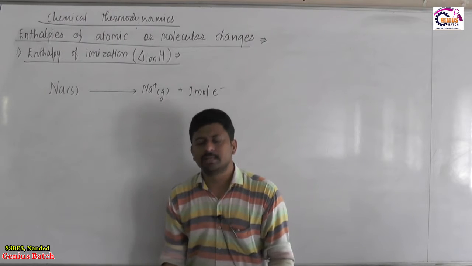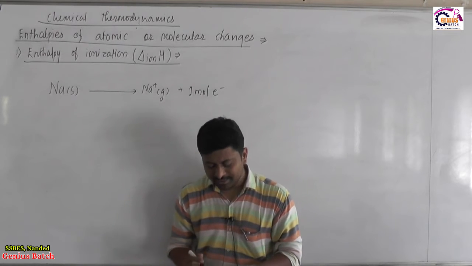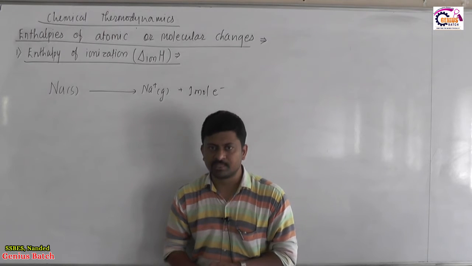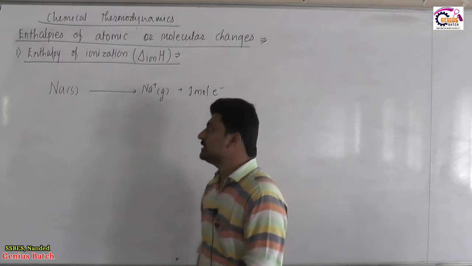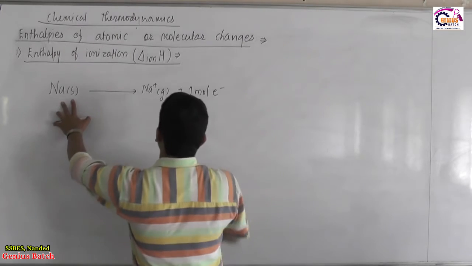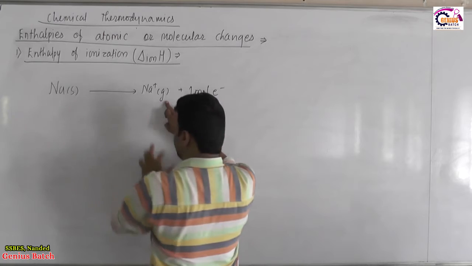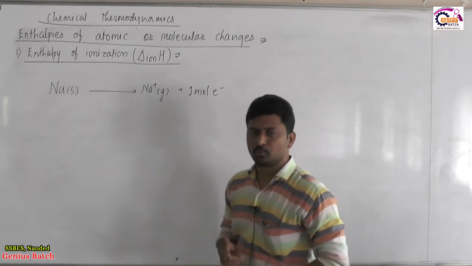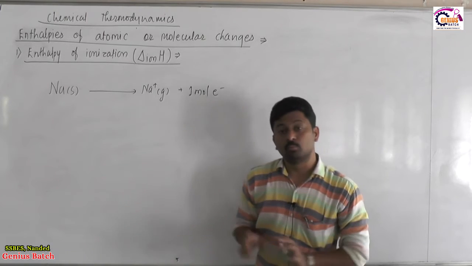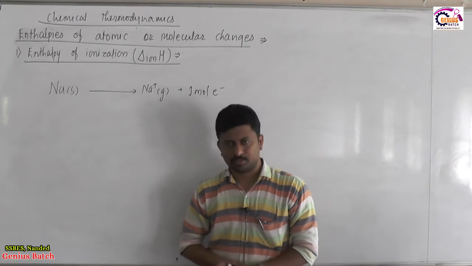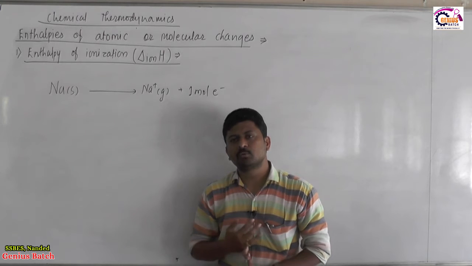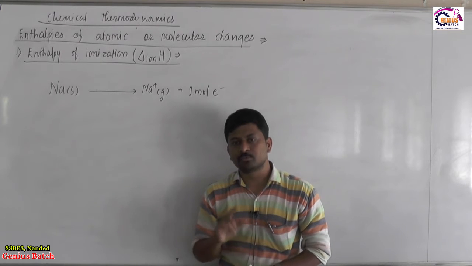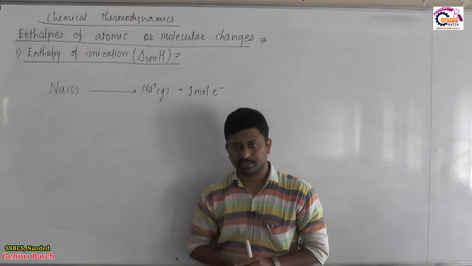Can we remove the electron from sodium when it is in a solid state? That is the first question. Second, can we represent this change as Na solid converted to Na plus solid? Two questions are there. Both are not possible. Both conventions are faulty. We can't remove an electron from sodium when sodium is in the solid state.